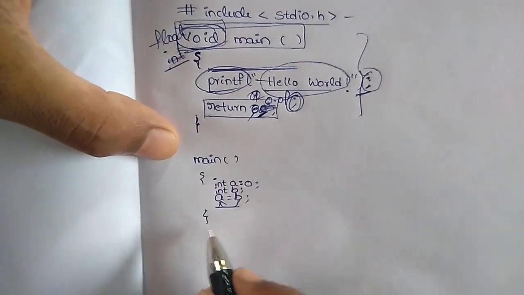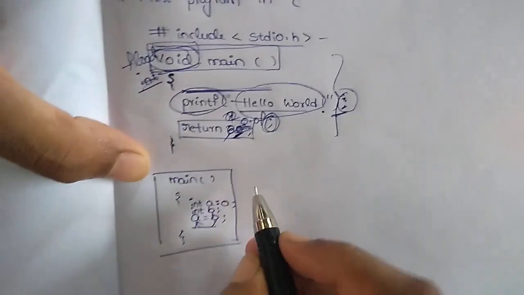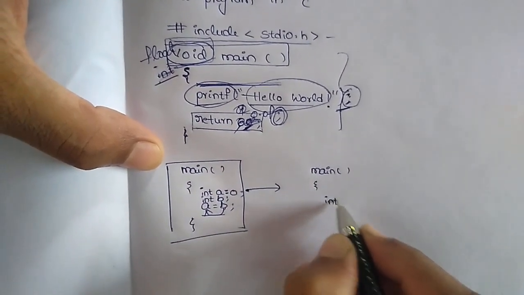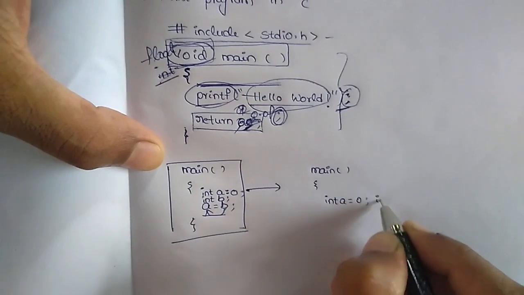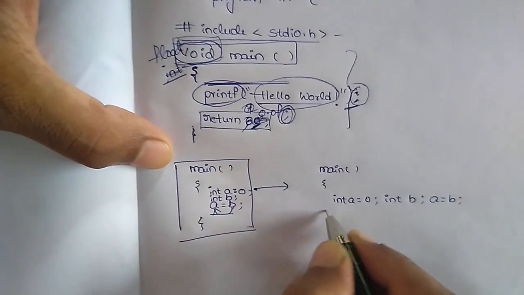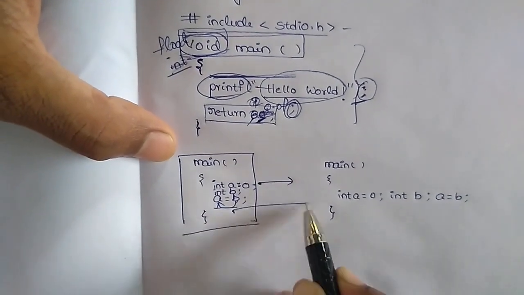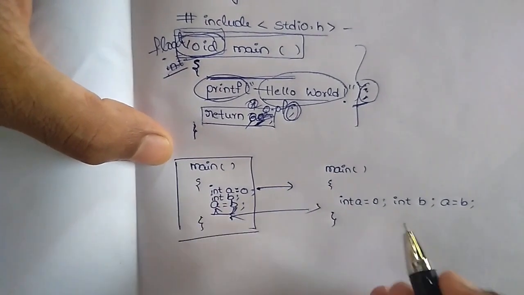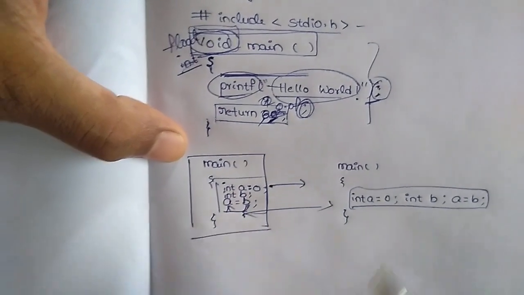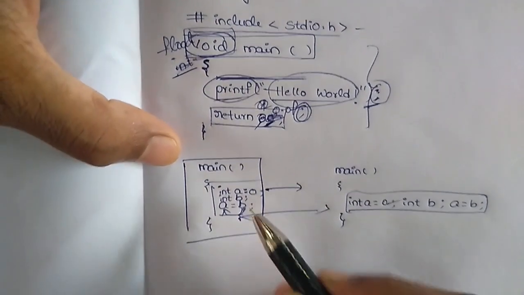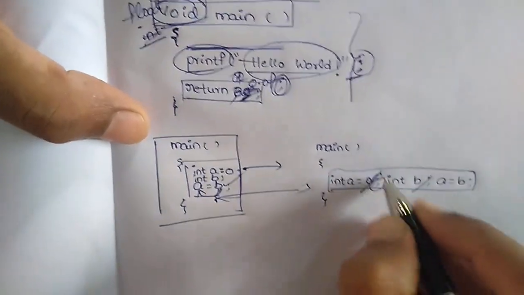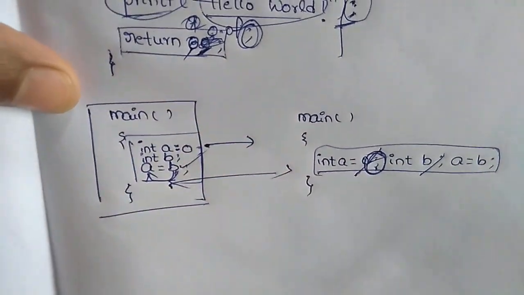We can write this this way also. These two are the same, but while writing this, there is a difference. Both are the same. If we declare like this, it is correct. If we declare like this also, it is correct. To differentiate this statement and this statement, we use this semicolon. That's it.